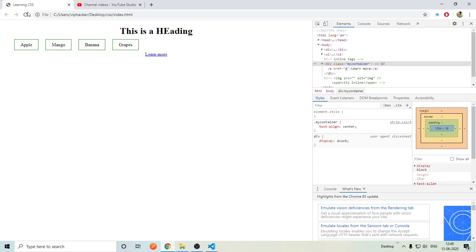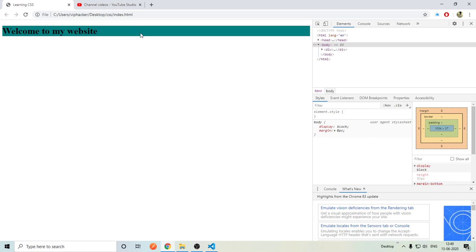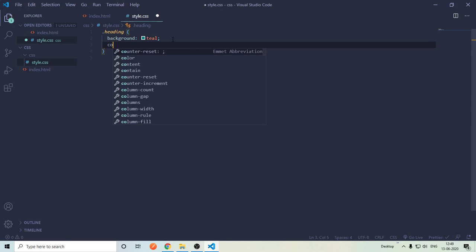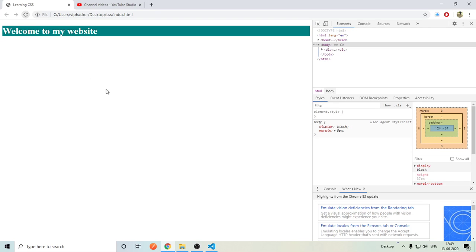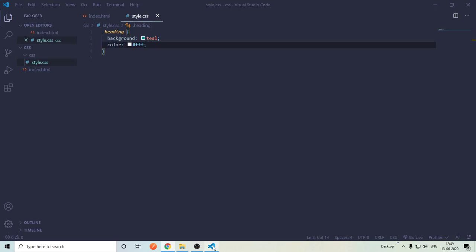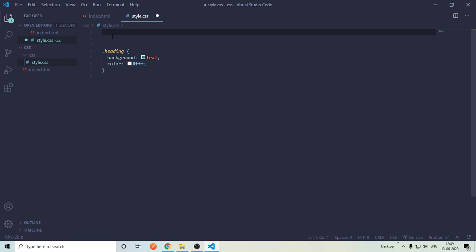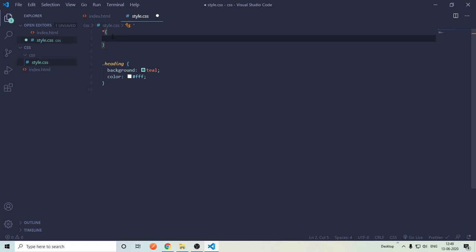What it will do, it will make this. Now I will say color #FFF, like this. Now I want to give you a tip. Whenever you start using CSS, whenever you make a project, make sure you use the star selector, 2 lines of code here. This is called the star selector. What does it do? It applies these properties to every tag in your HTML.